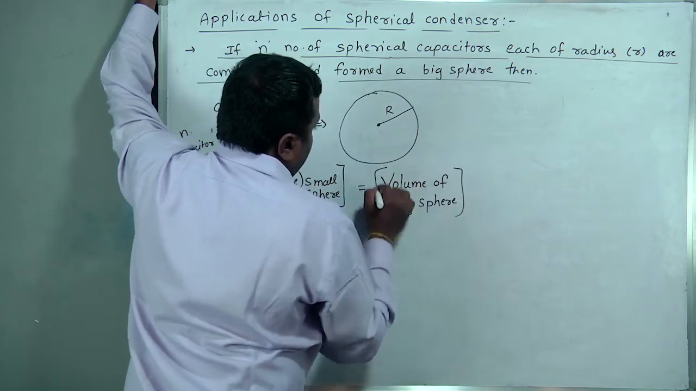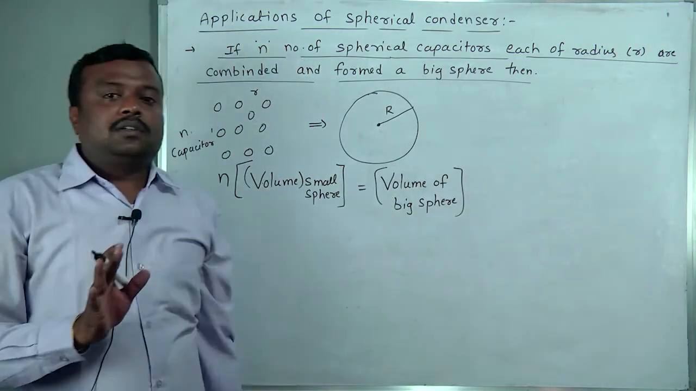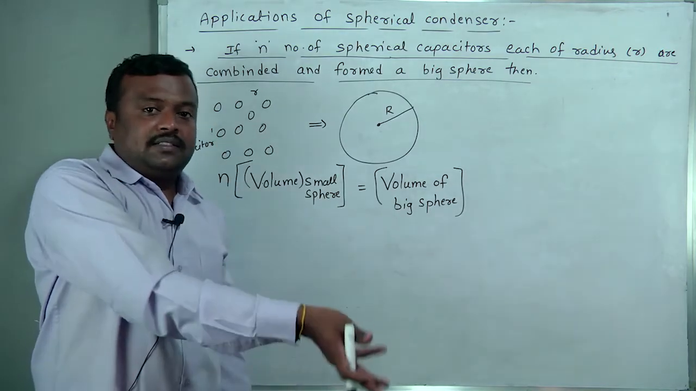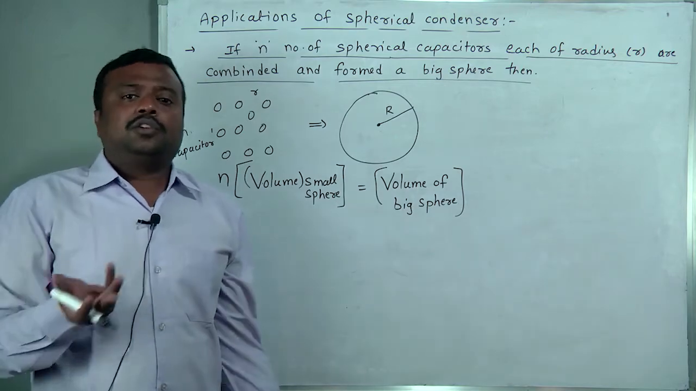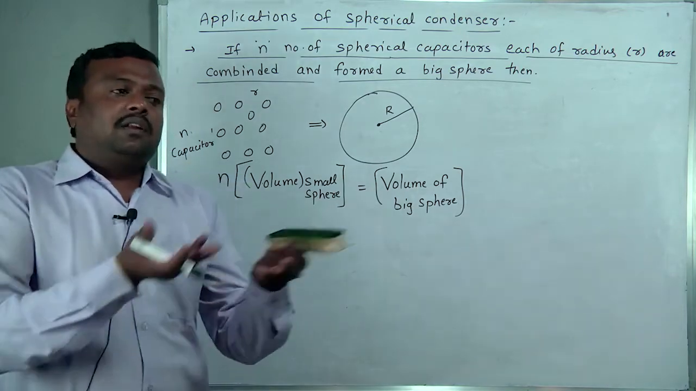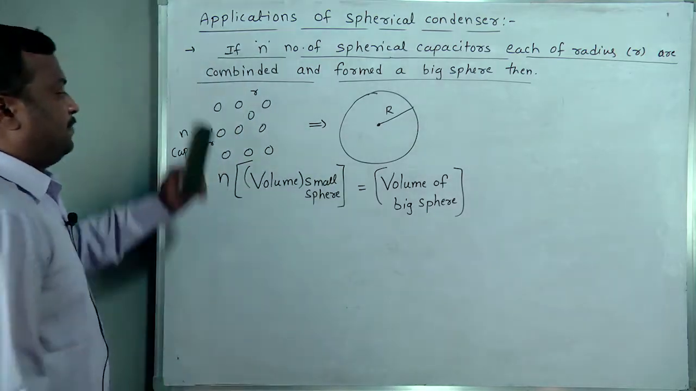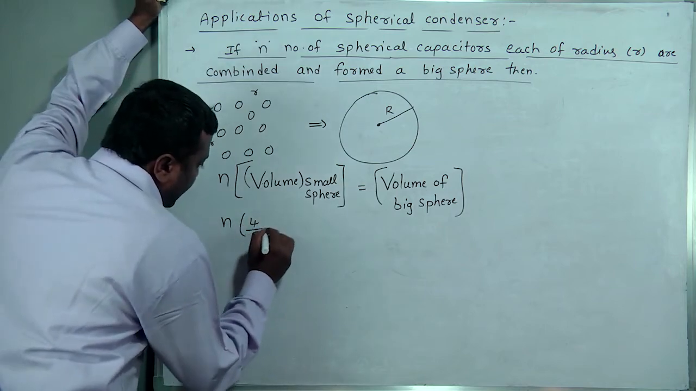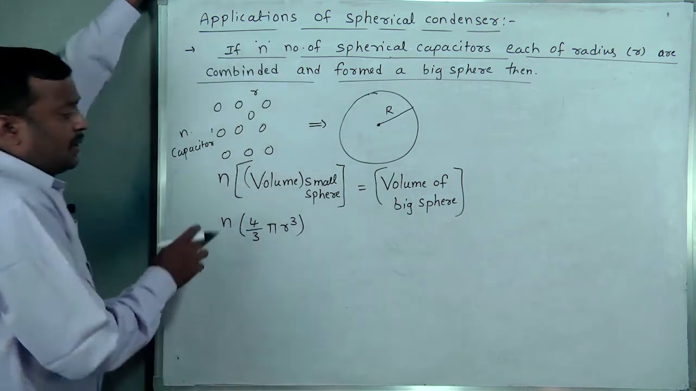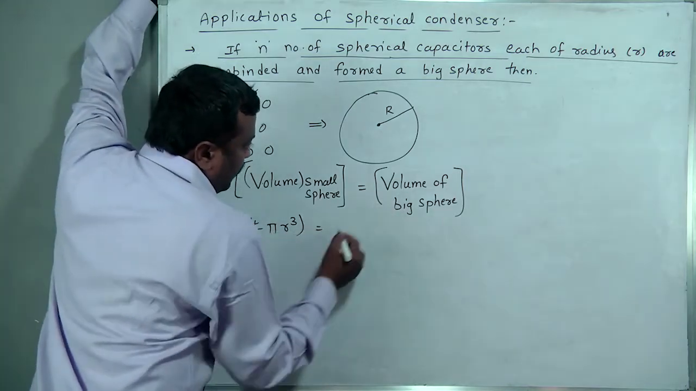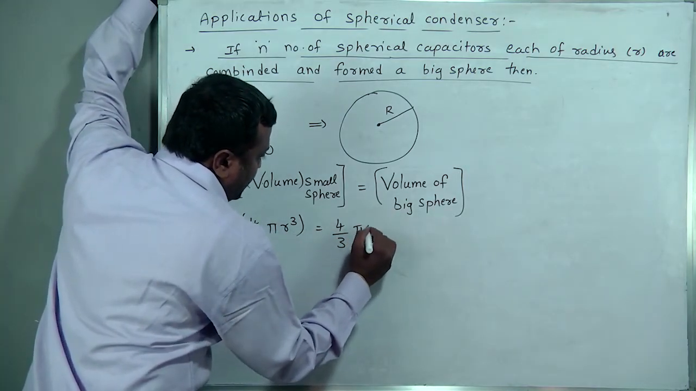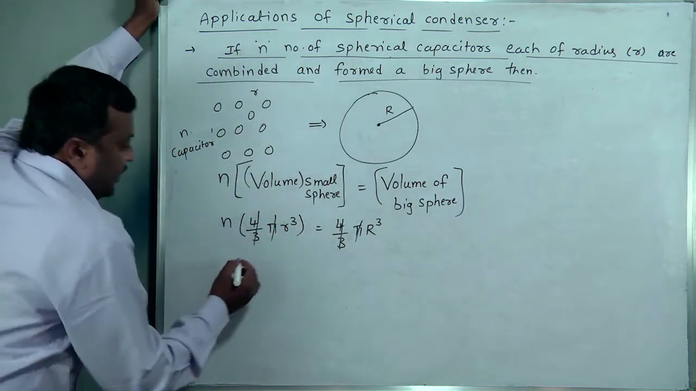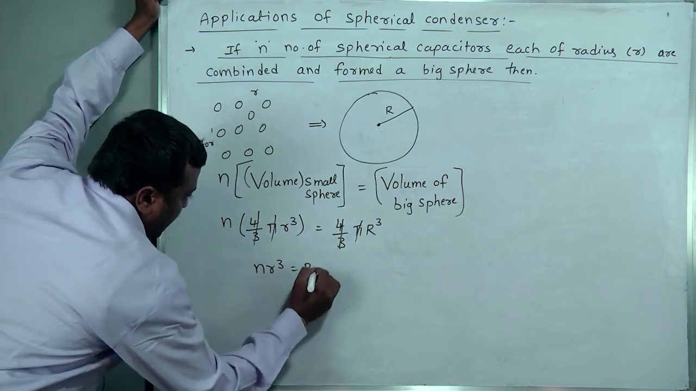Suppose you take 10 glasses of water, each volume some 100 ml. If you pour those 10 glasses of water into a jar, 100 ml into 10 is 1000 ml. Individually also 1000 ml, and by combining also 1000 ml we get. So n into volume of small sphere, 4 by 3 pi small r cube, is equal to volume of big sphere, 4 by 3 pi capital R cube. Got it? 4 by 3 pi gets cancelled. Then n small r cube is equal to capital R cube.